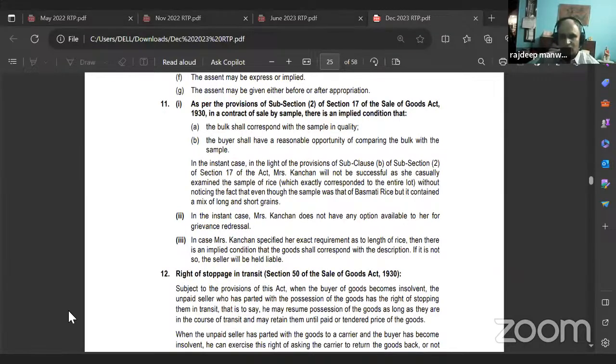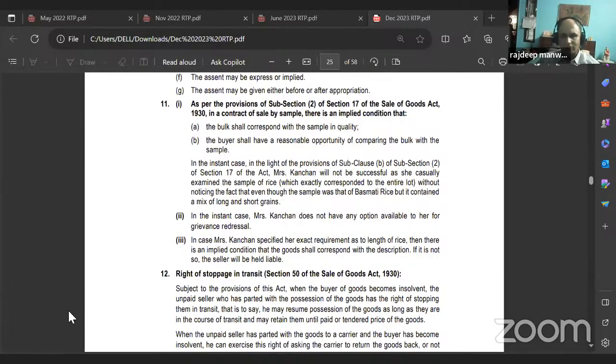As per the provisions of sub-section 2 of section 17 of the Sale of Goods Act 1930, in a contract of sale by sample, there is an implied condition that bulk shall correspond with the sample in quality. The buyer shall have a reasonable opportunity of comparing the bulk with the sample.